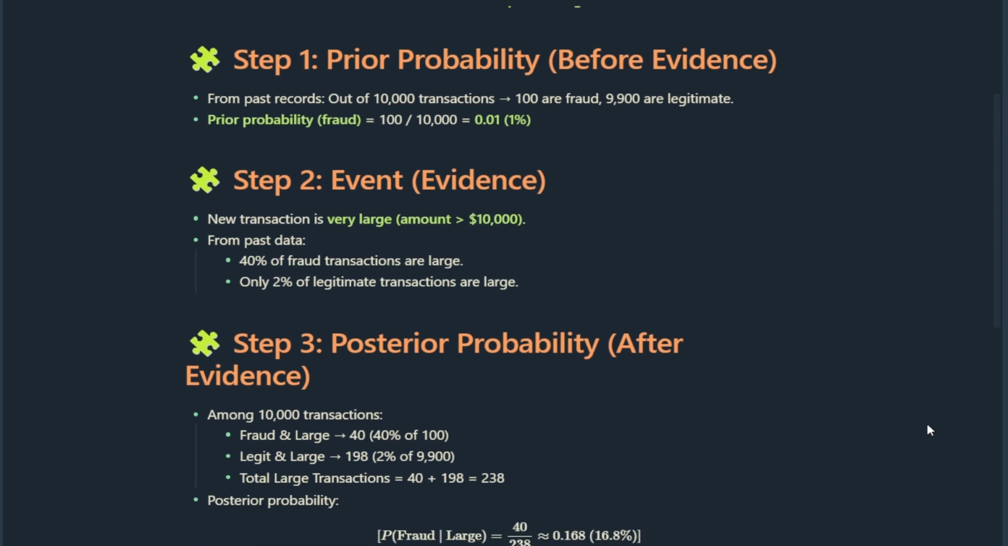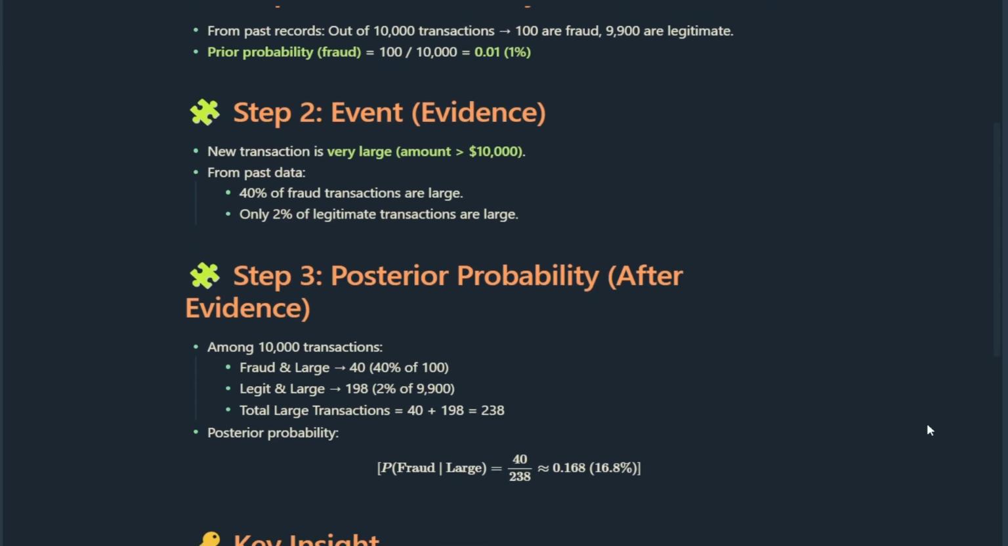Evidence. Now imagine a new transaction comes in and it's very large, say more than $10,000. Looking at past data, 40% of fraud cases are large, but only 2% of legitimate cases are large. So a large transaction is much more suspicious.